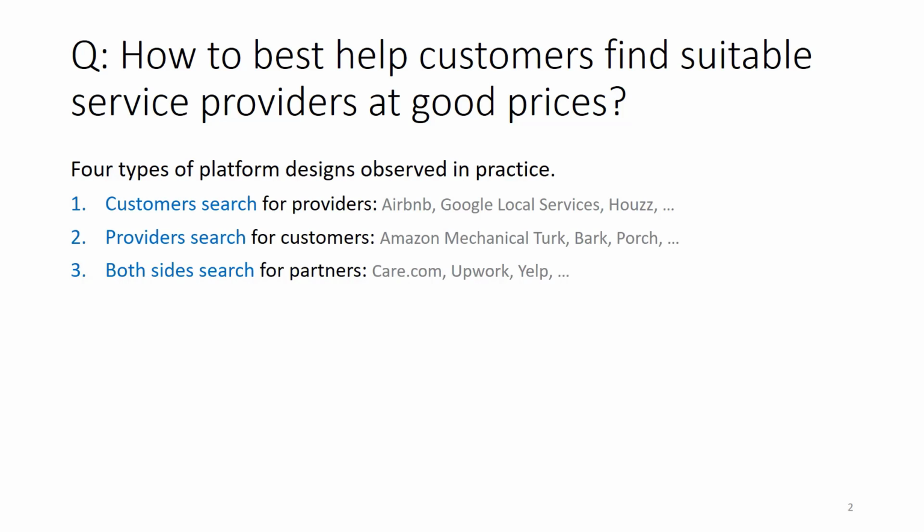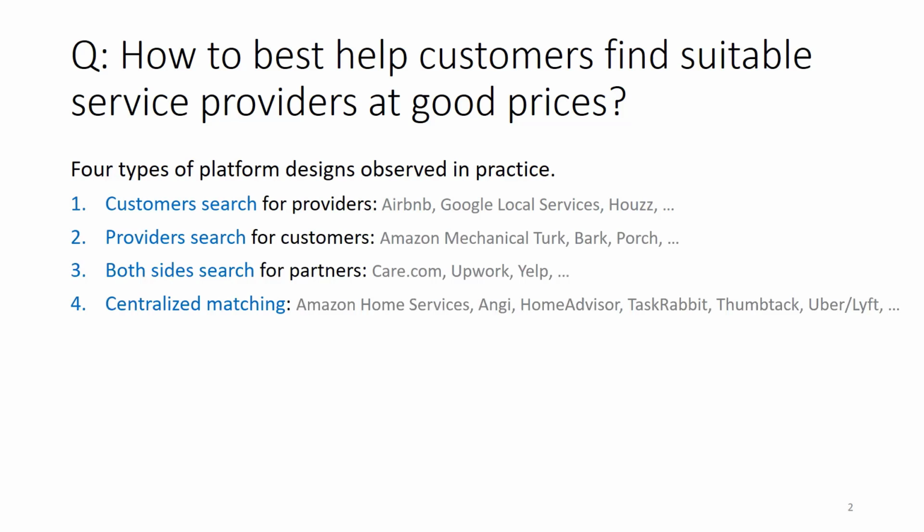Finally, there are platforms that implement centralized matching, in which the platform recommends a limited number of suitable providers to each customer. Examples include Amazon Home Services, Angie, HomeAdvisor, TaskRabbit, Thumbtack, Uber, and Lyft.